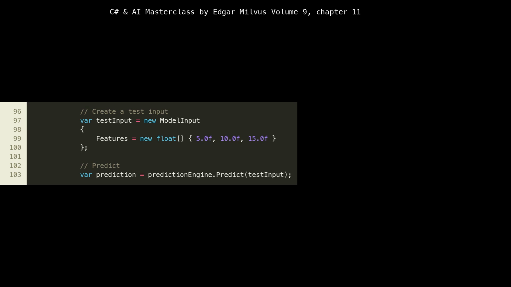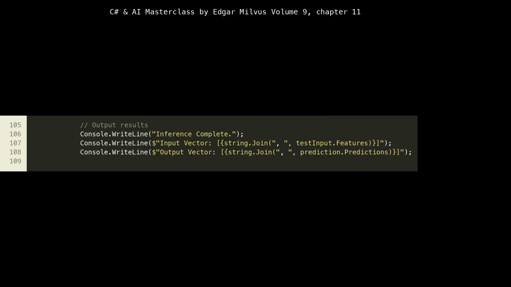These lines are dedicated to outputting the results of our single-item inference to the console. It's a simple way to verify that the model ran and produced an output. string.Join with a comma is a handy C# method for formatting array elements into a human-readable comma-separated string. This immediate feedback helps us confirm that our input data was correctly processed and that the model produced a result, even if we don't yet know if the result is correct in a domain-specific sense.